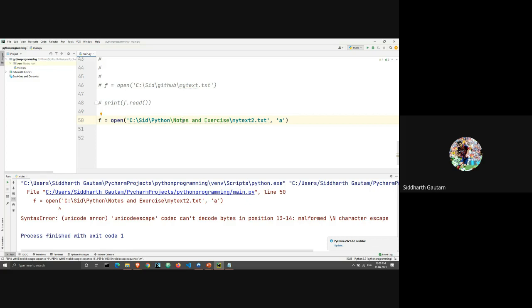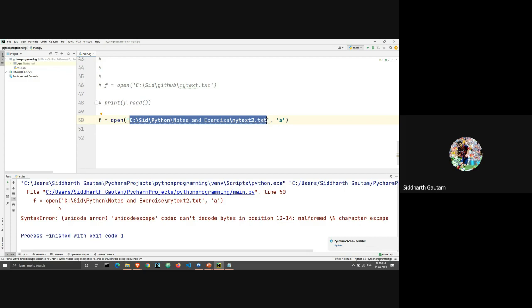You guys already know slash n means go to the next line, right? If I have a string and I'm writing slash n, Python already understands that means go to the next line. And here we also have a slash n, which means Python is trying to go to the next line, but it can't right now. Why can it not go into the next line? Because this is not a string. This is the location of a file. I cannot go to the next line in this string of a location of a file.